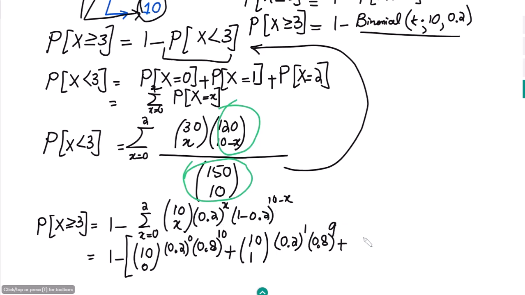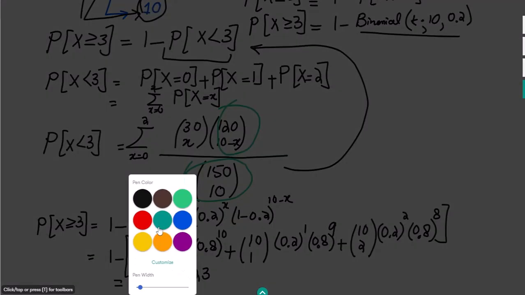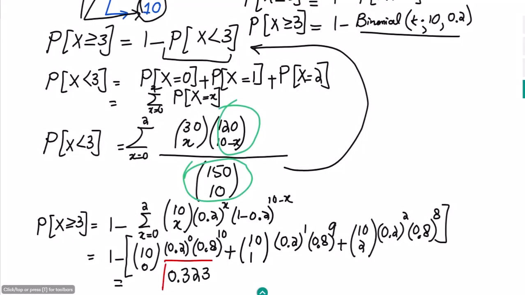Similarly, the last one is 10 choose 2 times 0.2 squared times 0.8 to the power 8, since 10 minus 2 is 8. After finding this and subtracting it from 1, we get 0.323, which is the solution of our question.